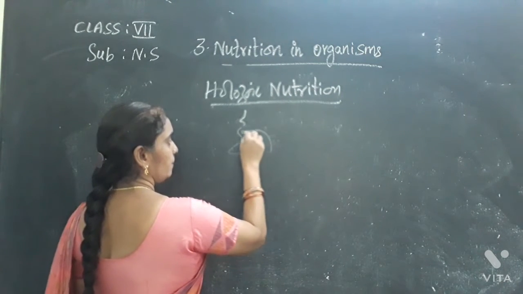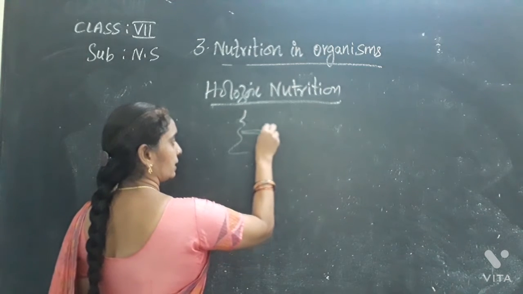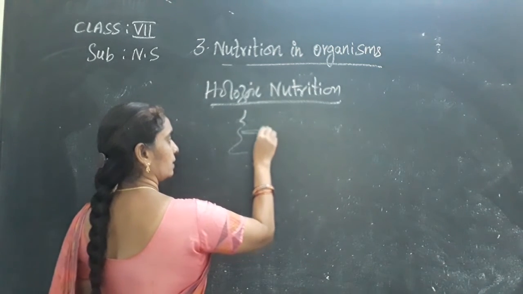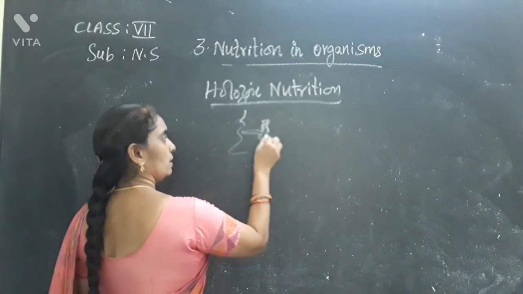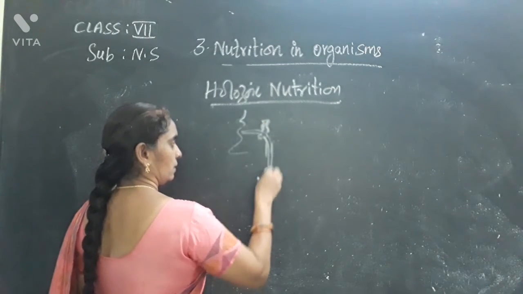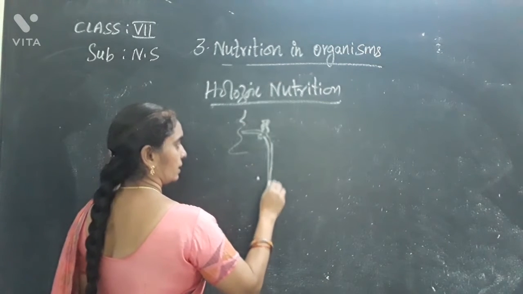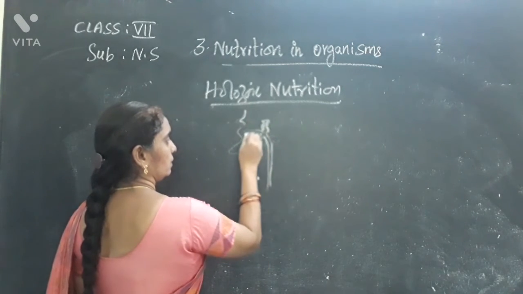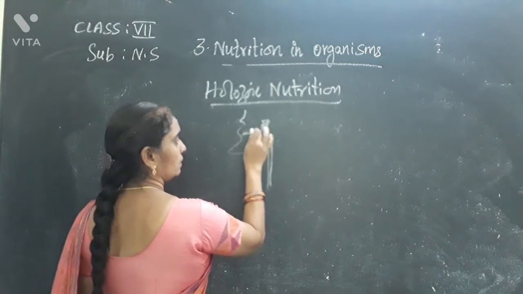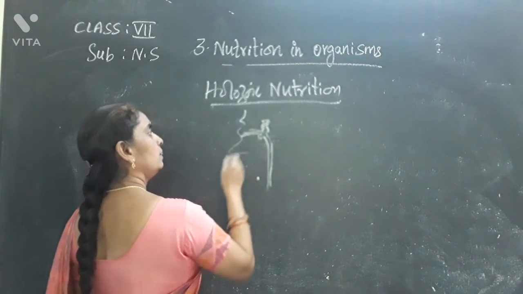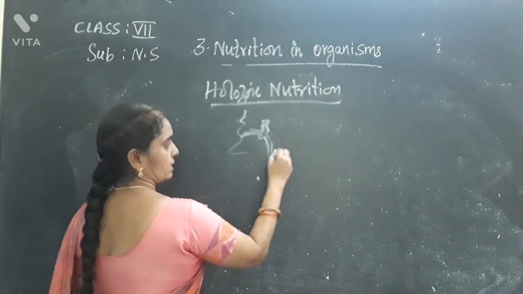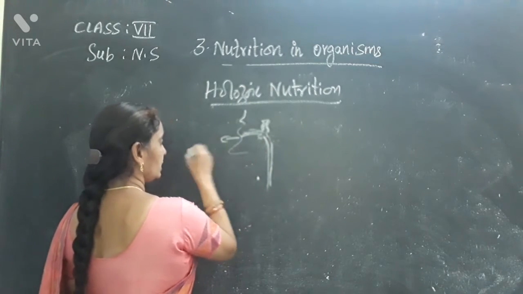So this is the digestive tract. Okay children, you can see this mouth part.